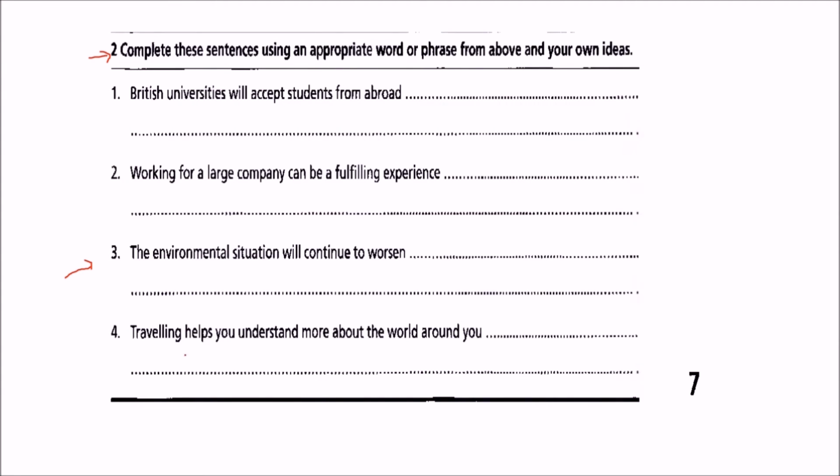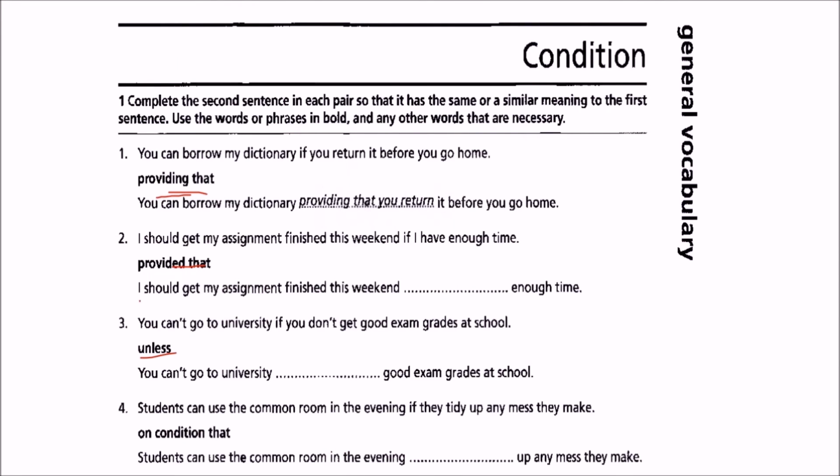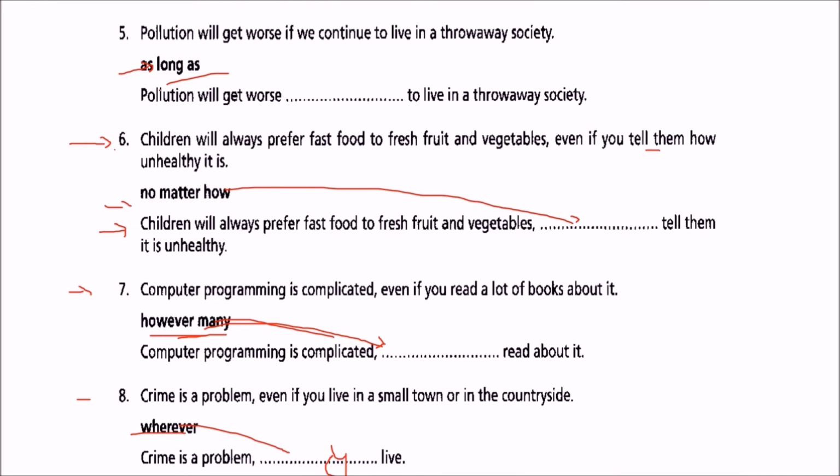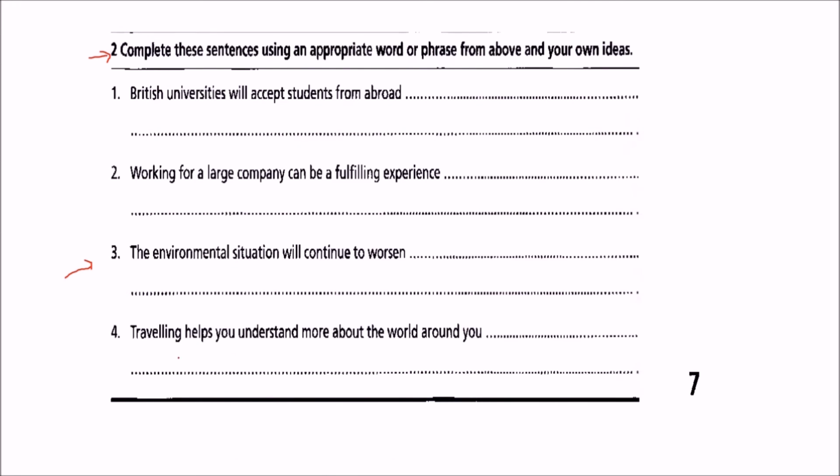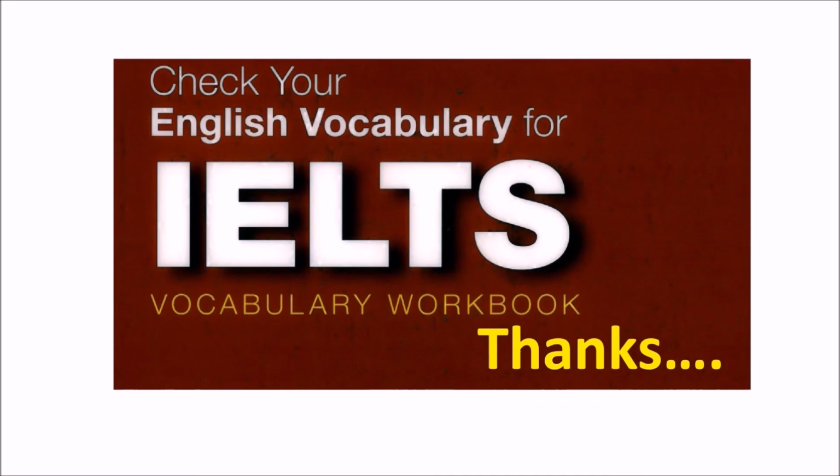Fourth one, traveling helps you understand more about the world around you. Which one you are going to use? You can use on condition that, as long as also you can use. Traveling helps you understand more about the world around you, as long as you are keen to learn the customs of the other country, or you are a keen observer of scenic beauty or the flora and fauna. All these sentences can be used.